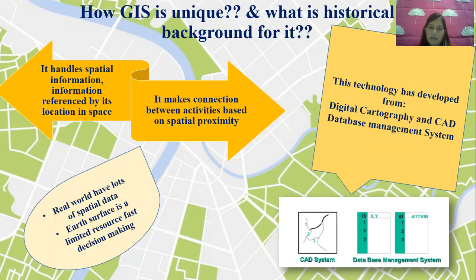For example, I am developing some area and I want to know whether there is any bus stop near this area. How can I find it out? I just have to write spatial proximity: within 5 kilometers or within 10 kilometers, is any bus stop available here for transportation? Yes, GIS can answer this query if we have fed each and every piece of spatial location data into the GIS software.